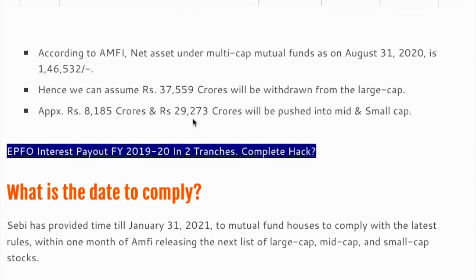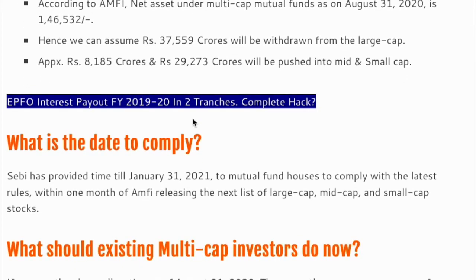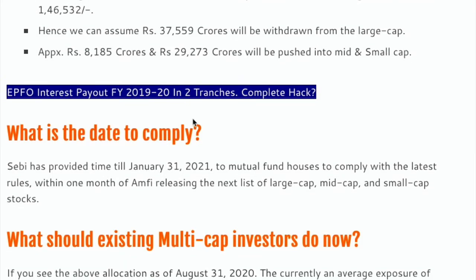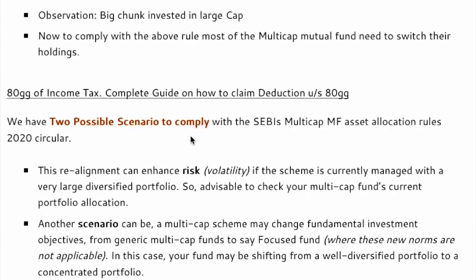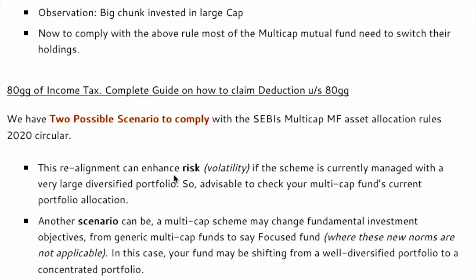What we should do as an investor, as a mutual fund multi-cap investor we are holding, the answer is not straightforward. We need to understand what are the options available in the mutual fund industry to comply with this circular. There are two possible scenarios. One will be the realignment of equity. I mean, what we showed earlier, they can sell from equity large cap and buy in the small and mid cap. So that is option one.